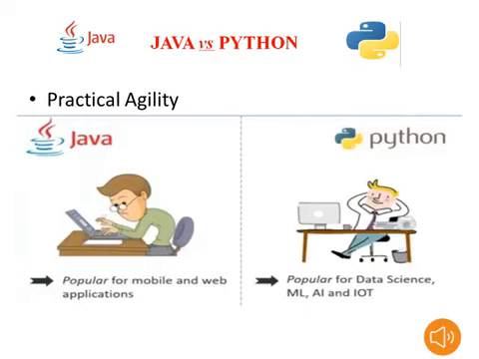Now we will move to Python. Actually it is popular for data science, machine learning, artificial intelligence, and IoT. These are the advanced concepts: data science, machine learning, artificial intelligence, IoT, blockchain technologies. These are nowadays the popular programs and technologies. That's why from that point of view we will use Python. So here I will give the vote for Python. So up to now two votes are for Java and three votes are for Python.